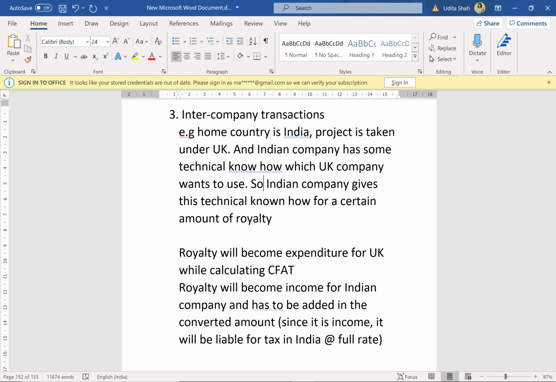Substance over form. You have read this, right? In reality, we'll always have substance over form. So I hope all these three adjustments are clear. What is the first adjustment? Conversion of spot rate. What was the second adjustment? Double tax avoidance agreement. And the third adjustment is your intercompany transaction.